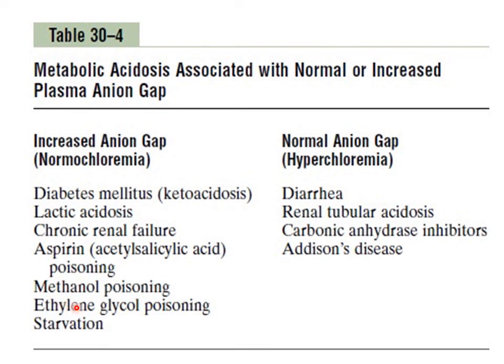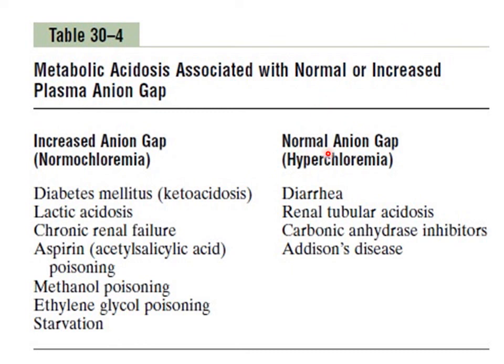Methanol poisoning and ethylene glycol poisoning also result in addition of acid to the blood. And in case of starvation, the level of ketone bodies increases in the blood, and ketone bodies are acidic in nature. Their anions will be added to the blood, resulting in high anion gap metabolic acidosis. And why does ketone body formation increase in starvation? Because the body tries to provide the body cells with energy by using ketone bodies.